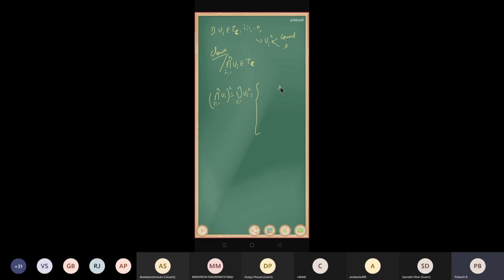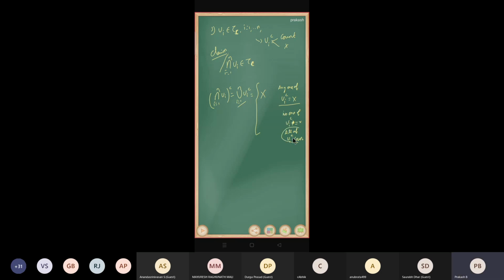Suppose any one of U i complement is equal to X, then its union is equal to X. Suppose none of U i complement is equal to X, that means all of U i complement are countable.